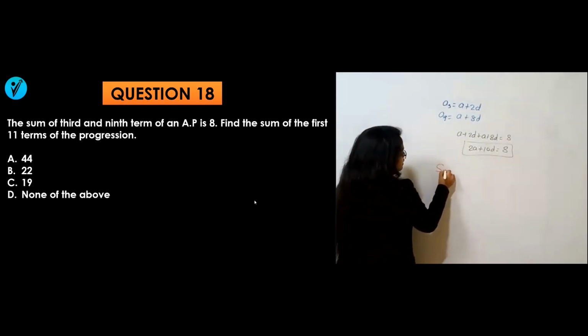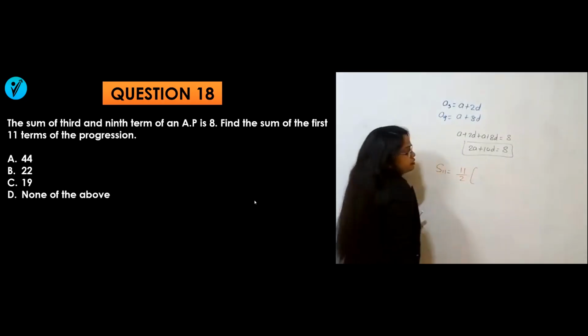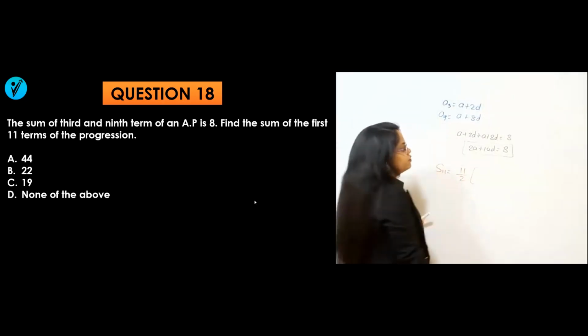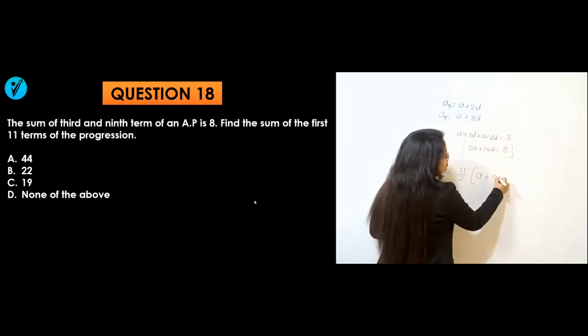So what will be the S11? S11 will be equal to n by 2, that means 11 by 2, in brackets first term plus last term. The first term will be A and the last term, the 11th term, will be A plus 10D.